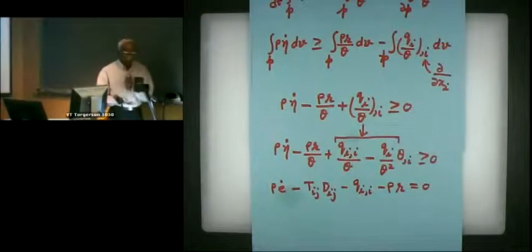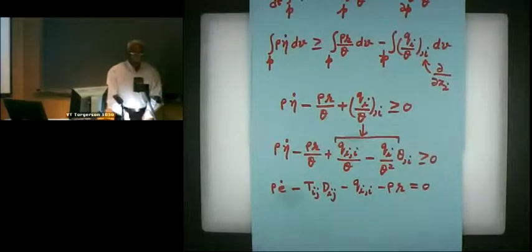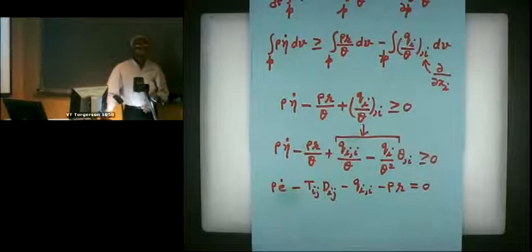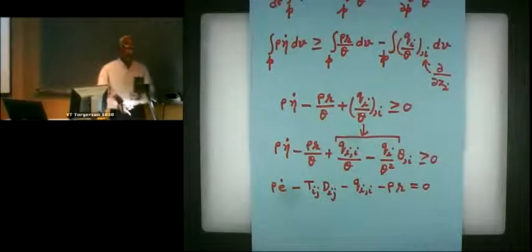Okay. So now, this one is the balance of internal energy we derived, I think, on Thursday of last week when we were in Burroughs Hall. This one is the entropy inequality or the second law of thermodynamics. Again, as Islam said, the balance of internal energy must hold too. Remember, balance of mass, balance of linear momentum, balance of moment of momentum, balance of internal energy, and now we are saying entropy inequality must hold.